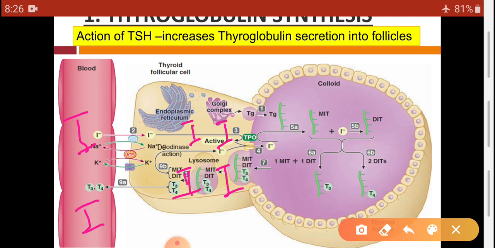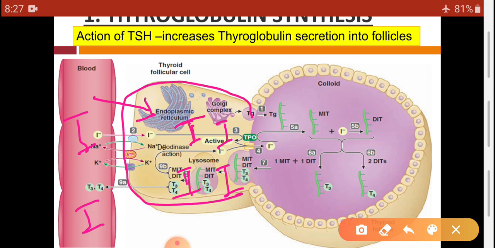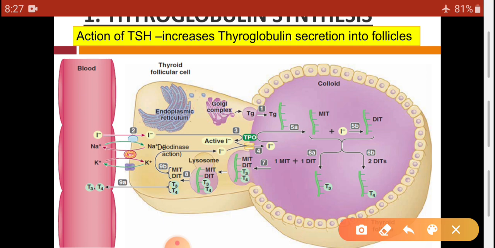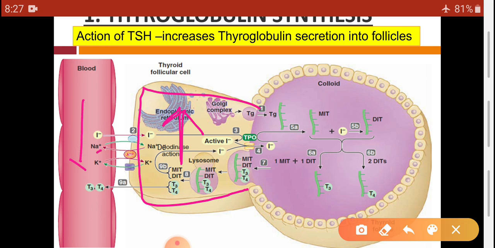But again there is transport from blood towards follicular cells. Here in the follicular cells, the concentration of iodine is more, while the concentration of iodide in the blood is very less.